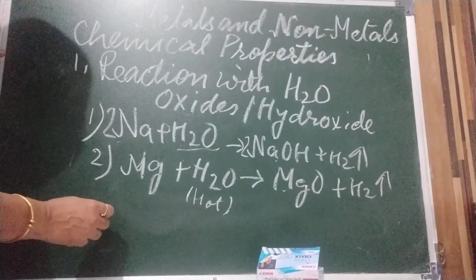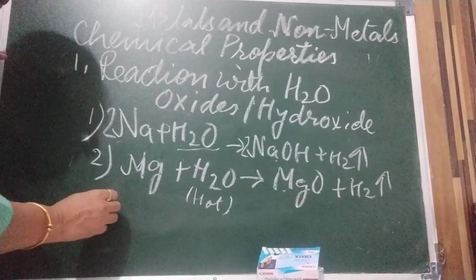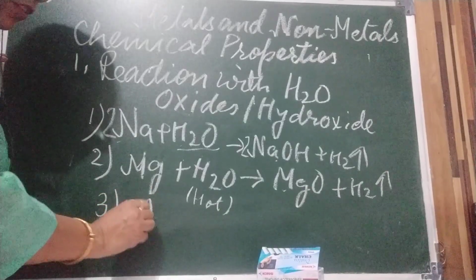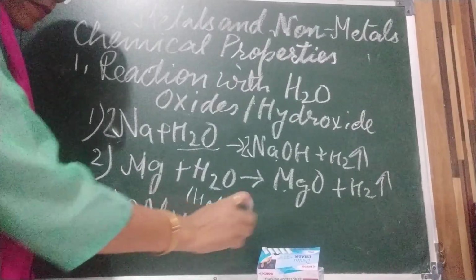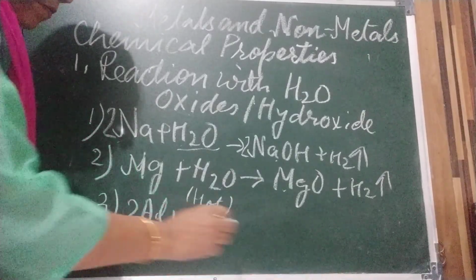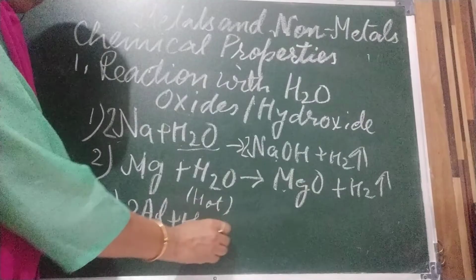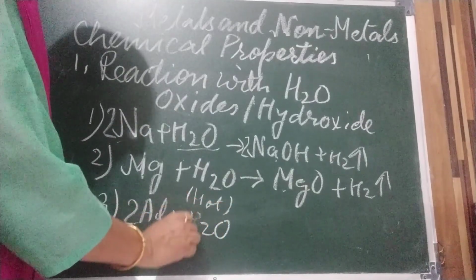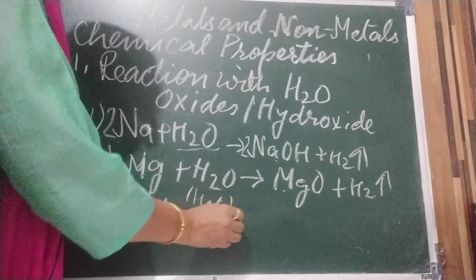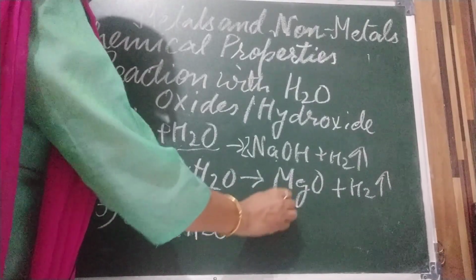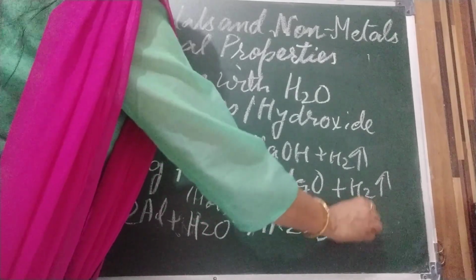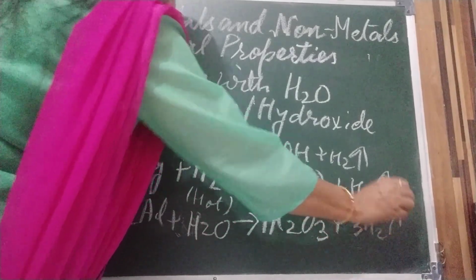The reaction of aluminum with water is very interesting, children. When aluminum reacts with water, we will balance it later on, it gives aluminum oxide Al2O3 and it releases hydrogen gas.